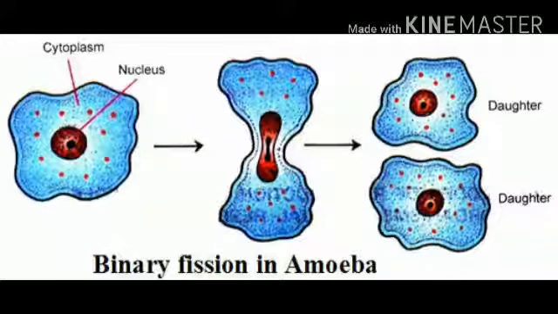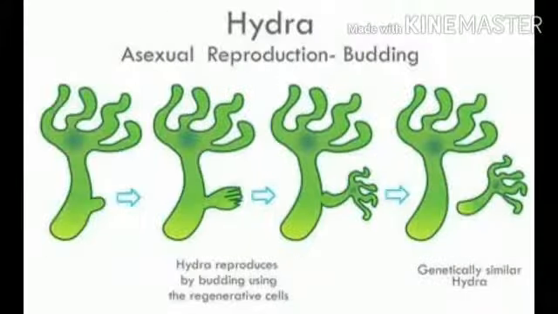This process is called karyokinesis. Karyo means nucleus, and it is divided into two parts. After that karyokinesis, there is cytokinesis, which means division of cytoplasm. So during cytokinesis, the parent amoeba divides into two daughter cells and the cytoplasm is completely divided into two parts.